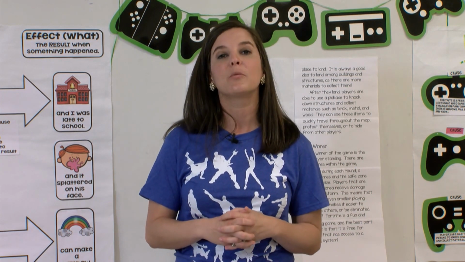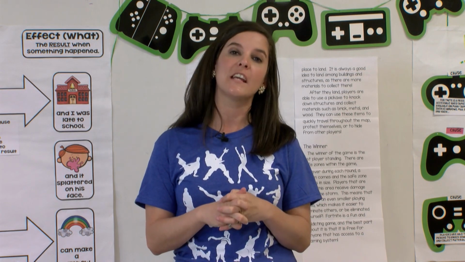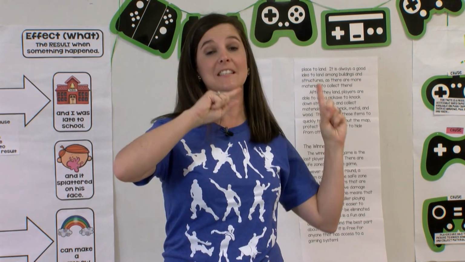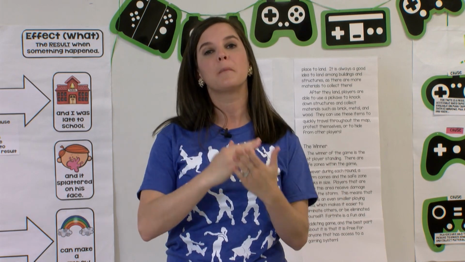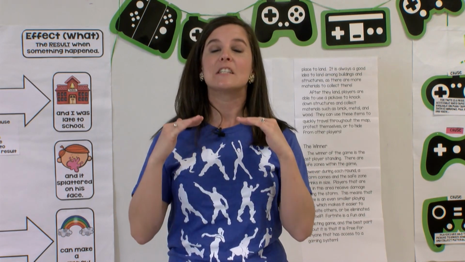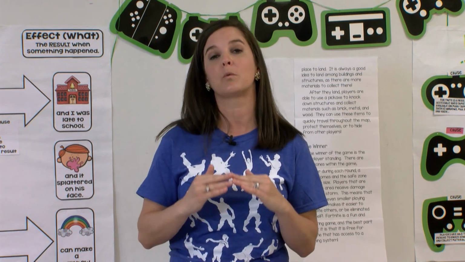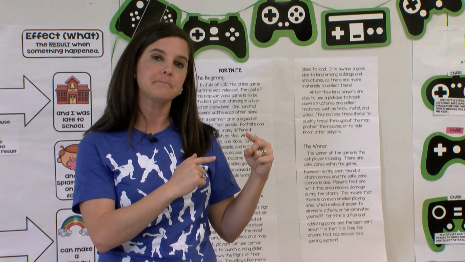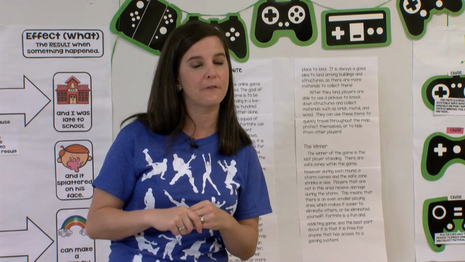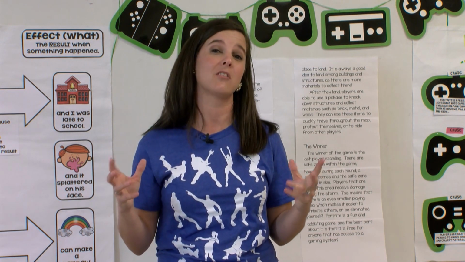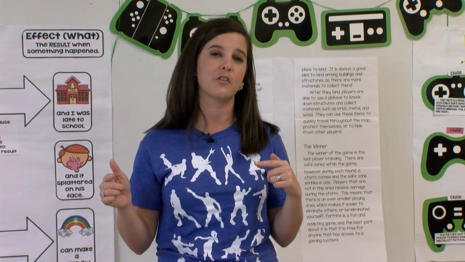And as we are reading this piece of text, we're going to be working on that standard that we've been focusing on since last week. So we're looking at informational text that gives us facts and information about things, and we're looking for cause and effect relationships. Think back to last week and those cause and effect relationships that we made, and really what those two terms mean, cause and effect. Think about that for just a second.